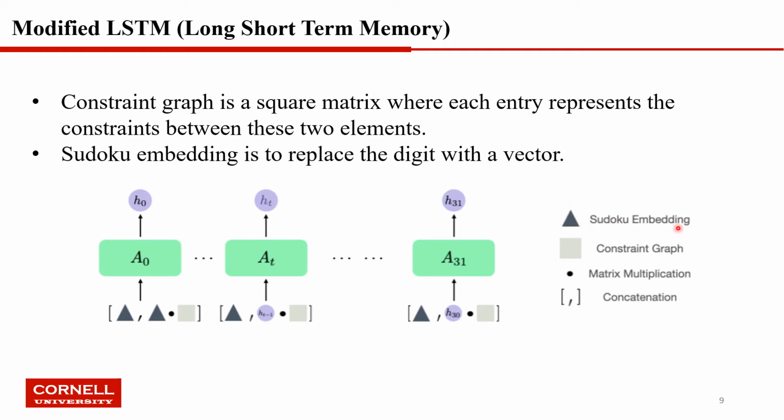The black rectangle means sudoku embedding, the gray square means constraint graph, the black dot means matrix multiplication. This means the concatenation. This H means the hidden state, and this means the LSTM unit. This is the input. The input of the first unit is special, which is the concatenation of sudoku embedding and sudoku embedding multiplied by the constraint graph. The input for the other units is the concatenation of sudoku embedding and the last unit's hidden state multiplied by the constraint graph. And the final hidden state will be connected with the fully connected layer to compute the final output.